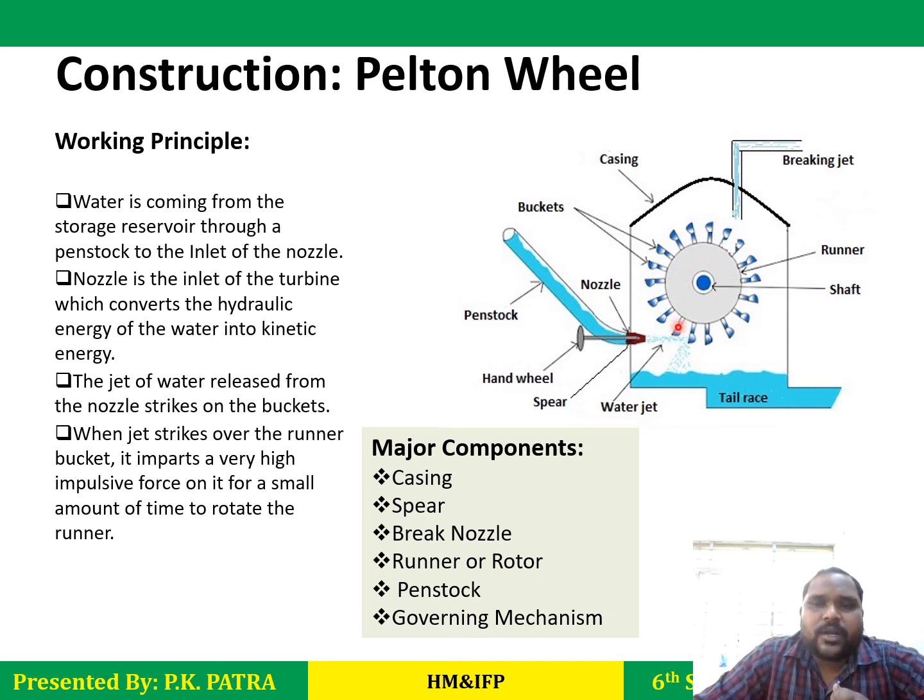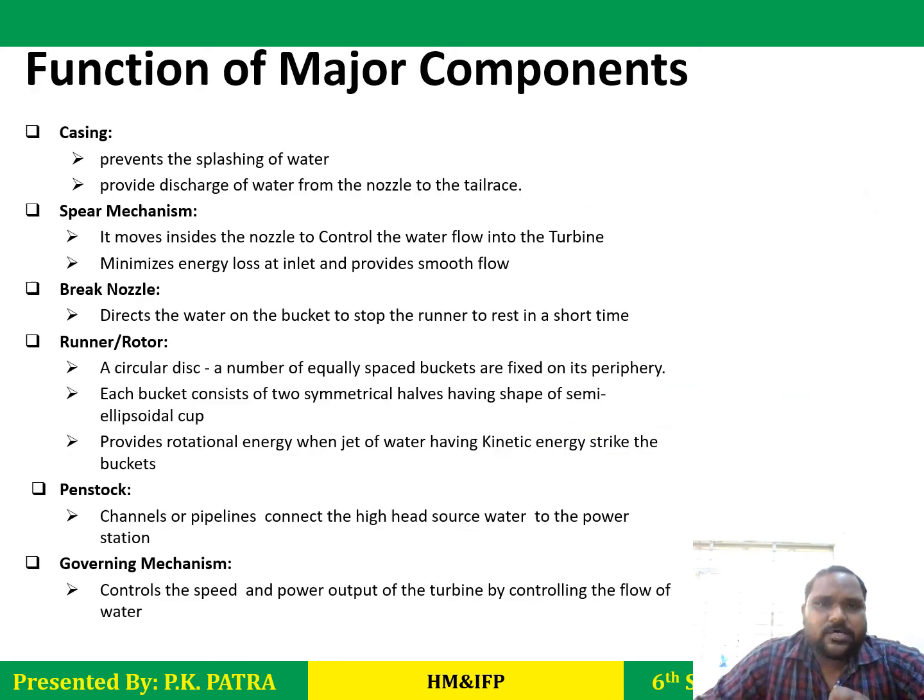Okay, so what are the most important parts? Simply, when this turbine rotates, the mechanical energy will develop and this water will be released to the tail race. This part we have discussed. What is the braking jet here? Suppose I want to stop this turbine. How can we stop it? You will provide the braking jet in the opposite direction of the bucket so that it will slow down. So these are the major components: casing, spear, brake nozzle, runner, penstock, and governing mechanism. What is the governing mechanism? It controls the speed of the turbine.